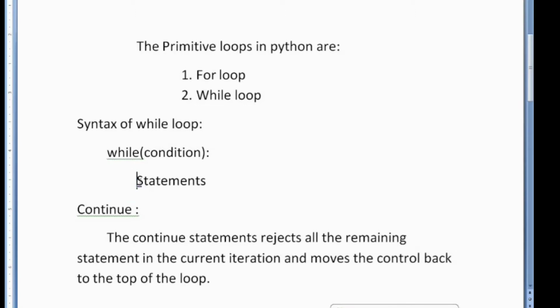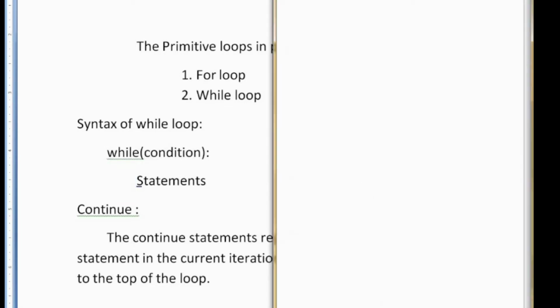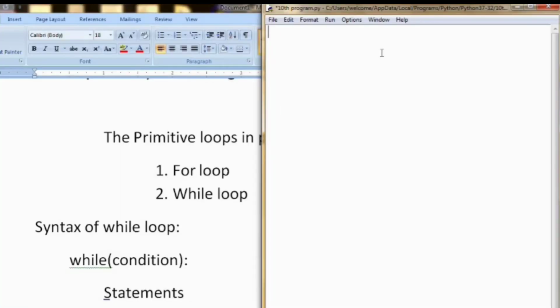Then only the compiler will consider this as a statement of while loop. Otherwise, the statements will be considered as normal programming statements. It is not a statement of while loop. So if you want to specify statements inside the while loop, you have to specify them with the indenting space. So let's move to the coding part and check whether while loop works or not.